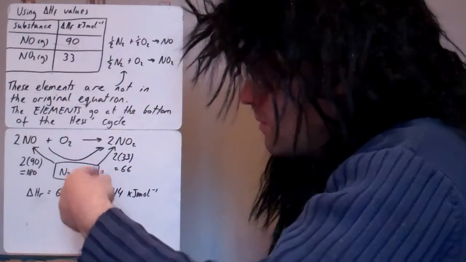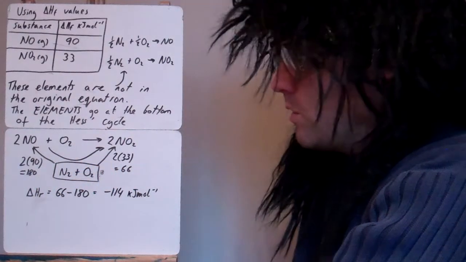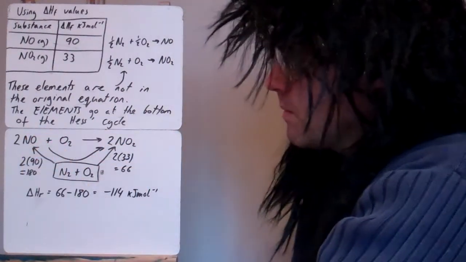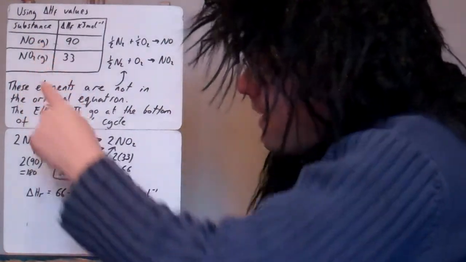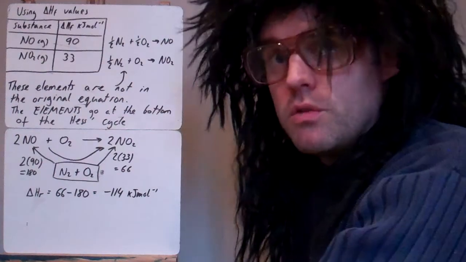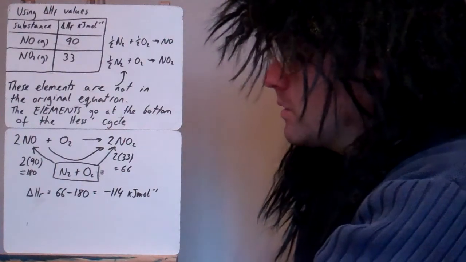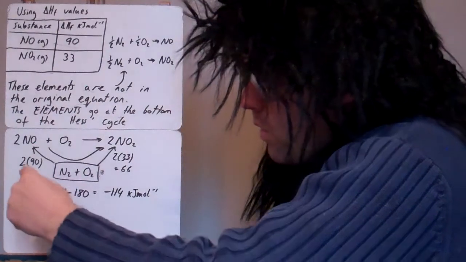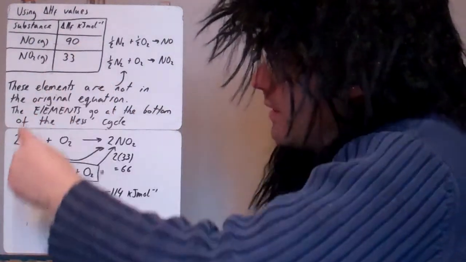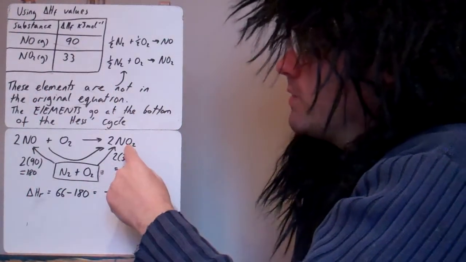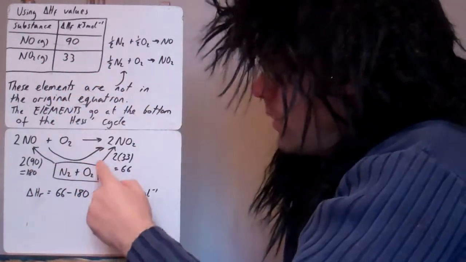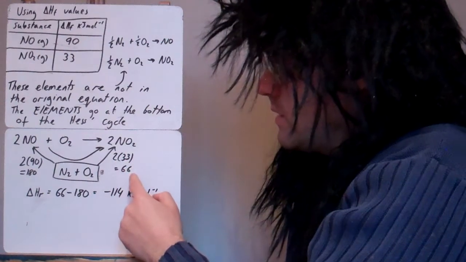So it's the elements that go down here in the bottom part of the Hess cycle. And the arrows will point up from the elements to the things that they make. If you notice, there's no value for oxygen, because oxygen is an element, so you can't get an enthalpy change from making oxygen from oxygen. So again, we can just leave that out, that's not a problem. So we're making 2 moles of NO from its elements, so it's double that, so it would be 180. And we're making 2 moles of NO2. This is just to make 1 mole, because it's the standard enthalpy of formation, so we times that by 2, so 2 lots 33, 66.